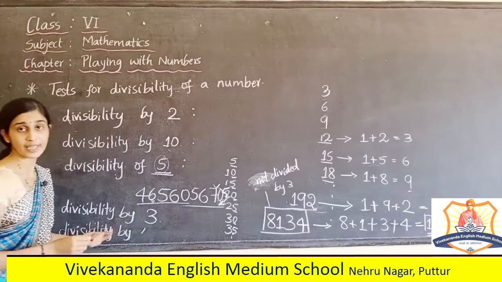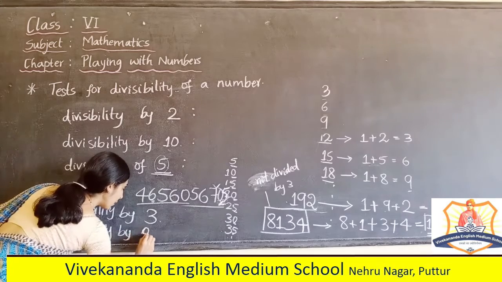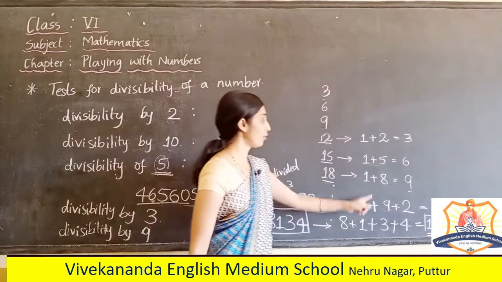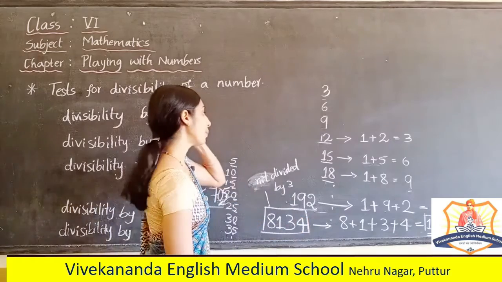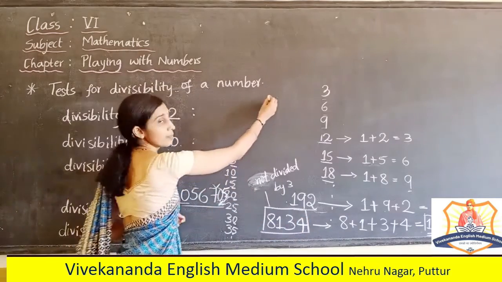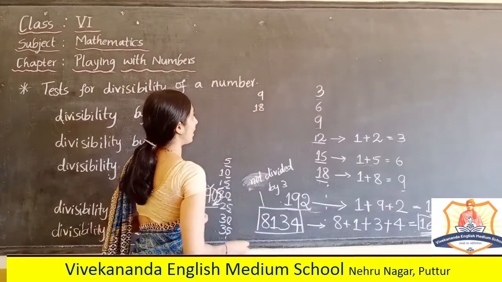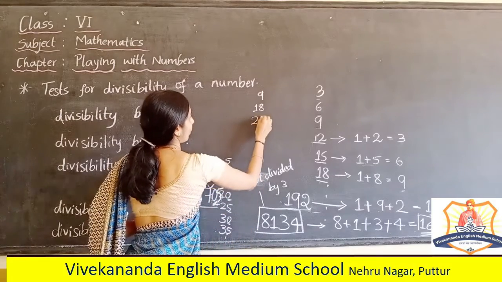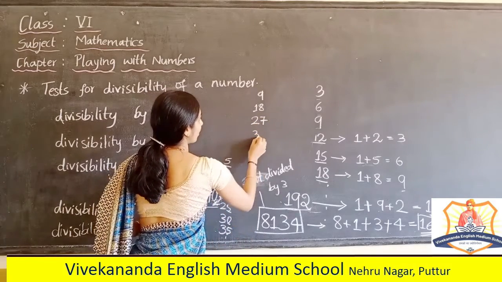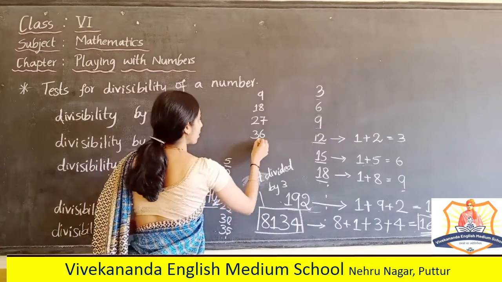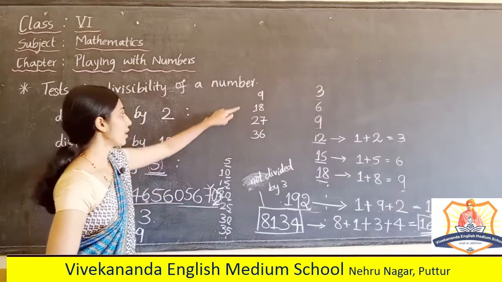Before that, let me take an easier one. Divisibility by 9, if I take. The same pattern we are following for 9. Which are the multiples of 9? 9 twos are 18, 27, 36, like this it goes on continuously, right? So, which is the easier method?